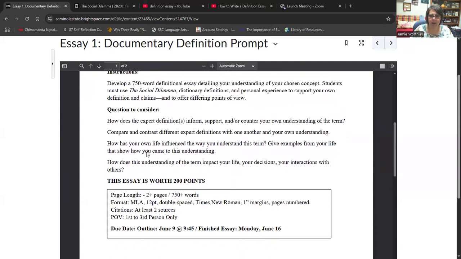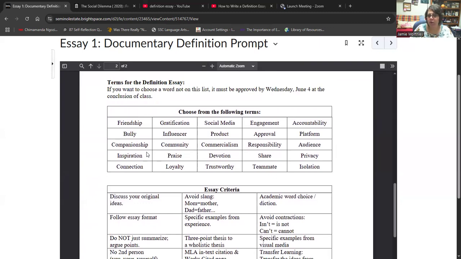So you can read these guidelines and all that. I'm going to skip down to the second page. So what we do is we choose from one of these following terms, and we're going to redefine that term, like friendship. So what is the history of the word friendship? You don't have to go all the way back to its original, but what is a little bit of the history of the word friendship, or friend, friend request. These are my friends, my Facebook friends, my social media friends, right? So you can redefine friend and tell me a specific story, a specific experience of you being a friend, or maybe someone being a friend to you, or maybe a time where they weren't a very good friend to you, and why is that?